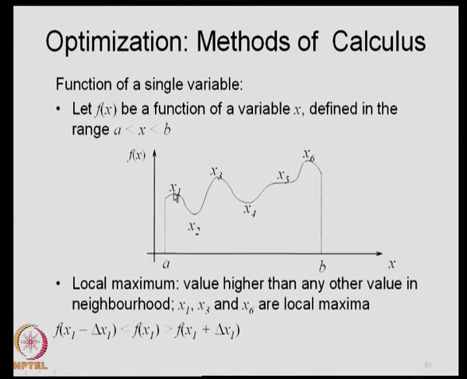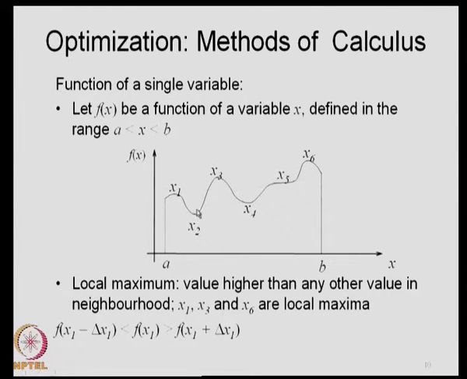If you go slightly to the left, the function value decreases, and slightly to the right, the function value decreases. So, f of x1 is greater than f of x1 minus delta x1, slightly to the left. Also, it is greater than f of x1 plus delta x1, slightly to the right. So, at the local maximum, the functional value will be more than the function values at its neighborhoods. That is how the local maximum is obtained.